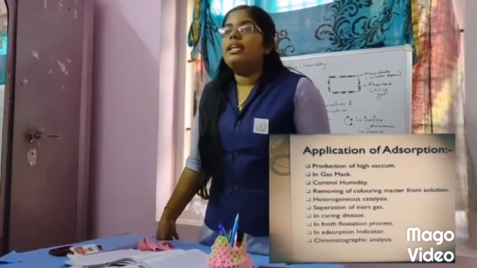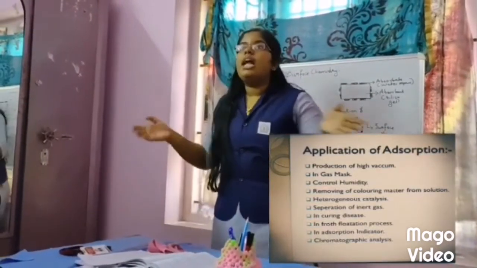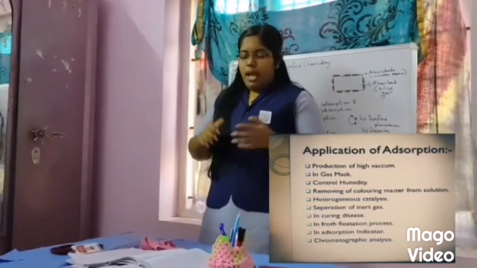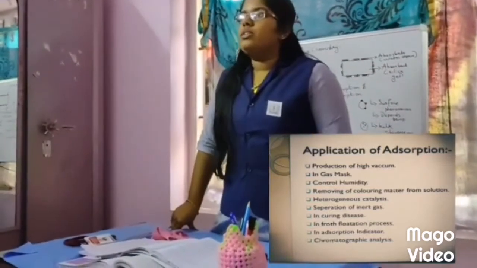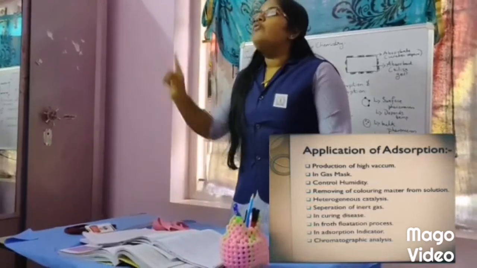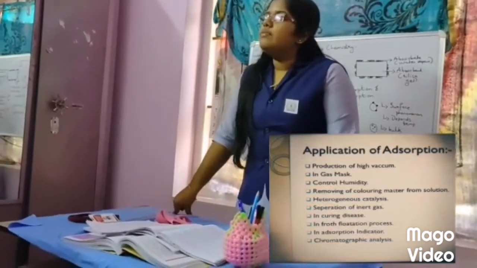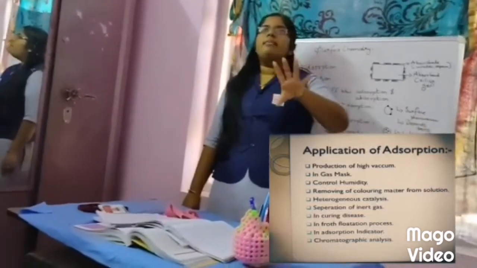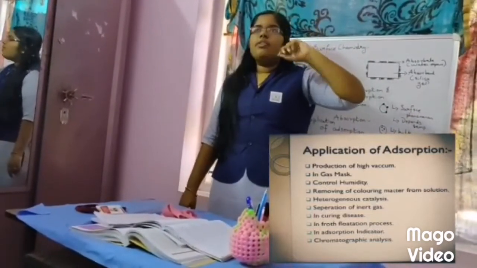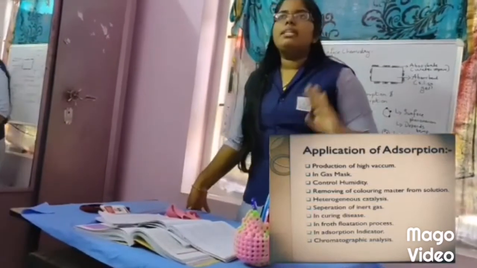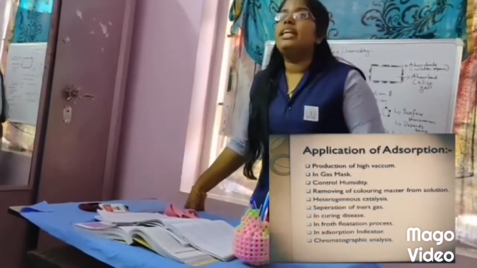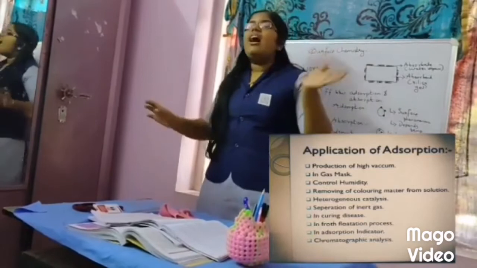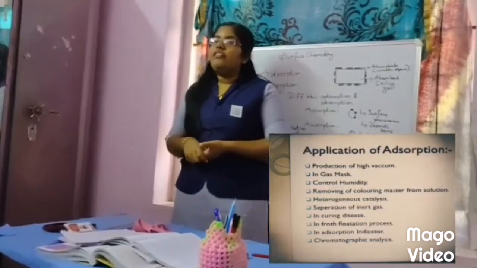The next phenomenon is in adsorption indicators. Many adsorption indicators are used, right? For analysis, we use volumetric indicators. In day-to-day life, we apply dyes. Some colors we apply, right? This all comes under the adsorption indicators. The last application is chromatographic analysis.